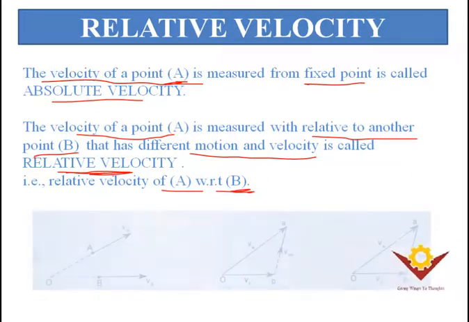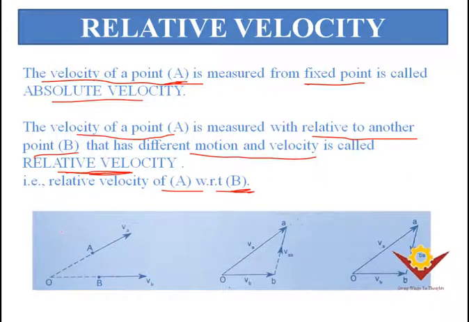We'll see that. Here you have a fixed point O, right? In this direction one body A is moving with a velocity VA, and in this particular direction body B is moving with velocity VB. That means the velocity of body B. Now how are you going to get the relative velocity of these two?